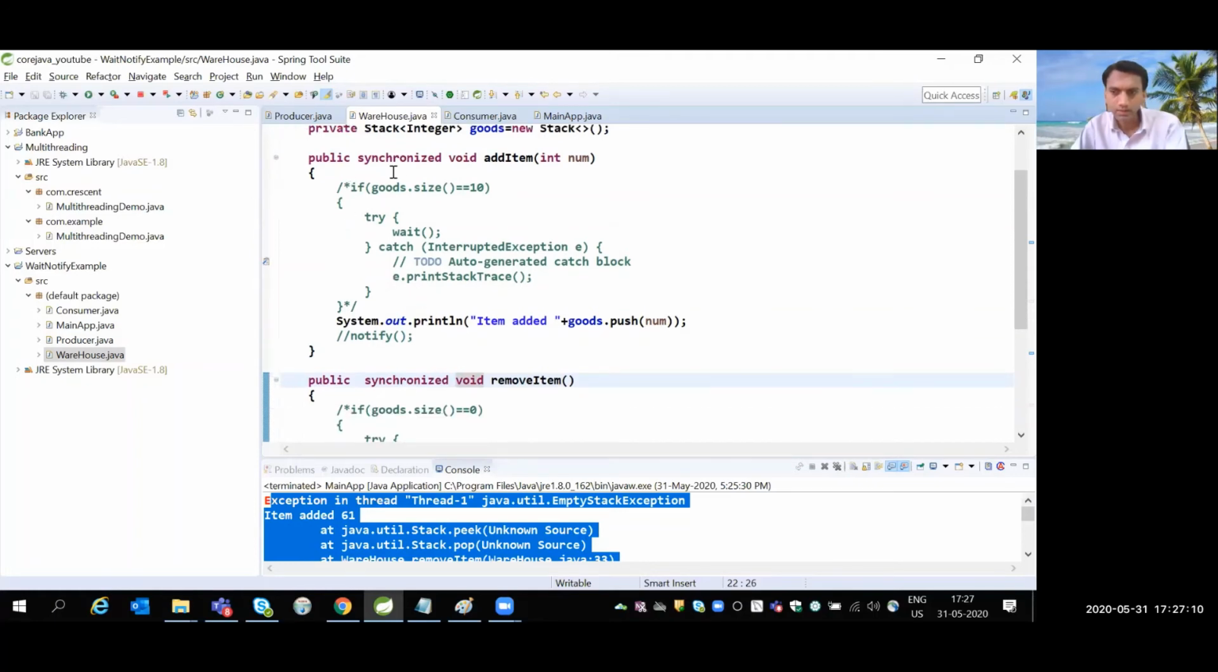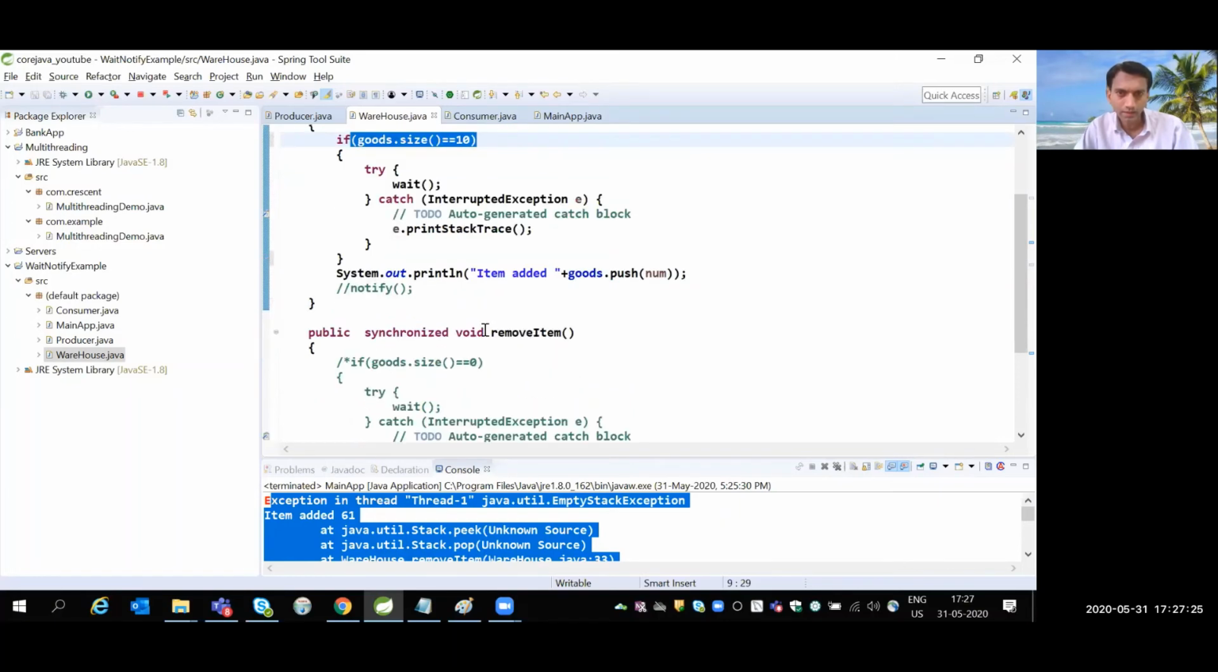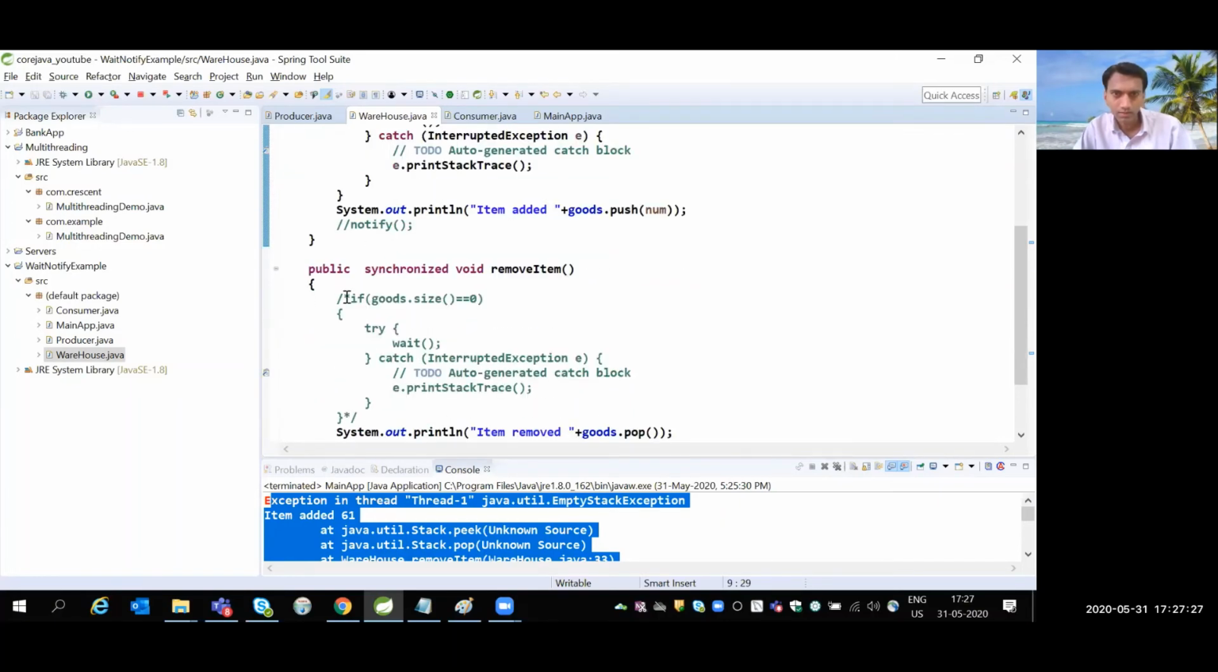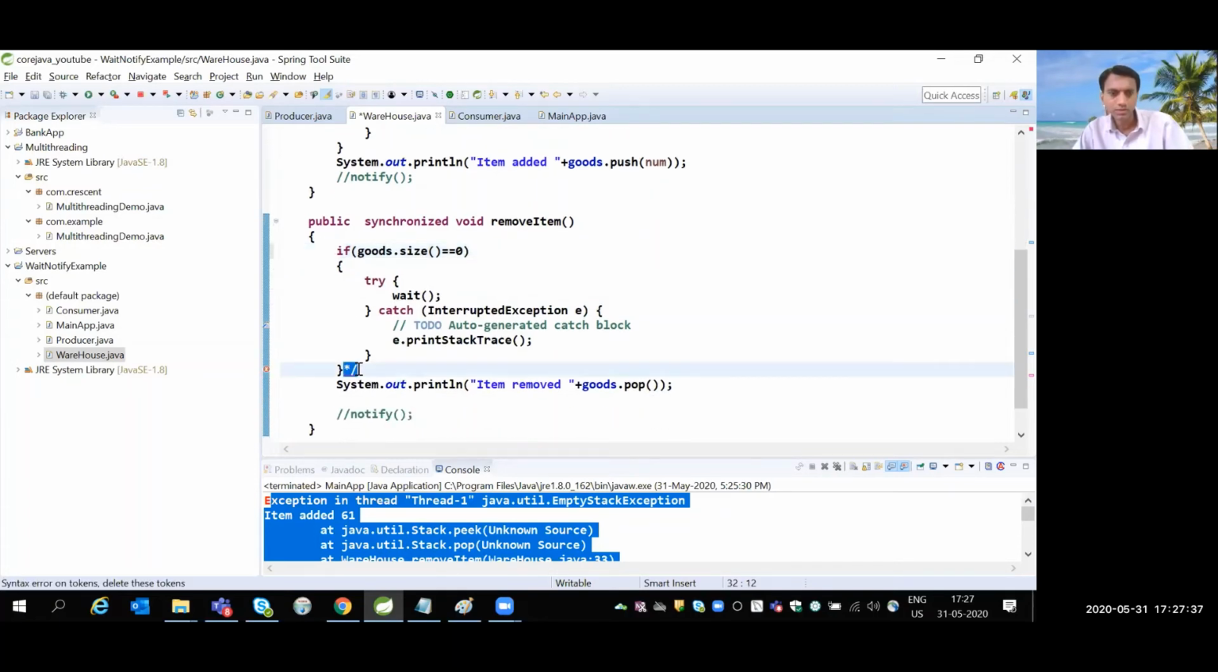And then I'm writing the condition that if goods.size equals 10, so I don't want to produce more than 10 numbers, then release the lock if this condition is true. Please release the lock. And in case of remove atom, if goods.size is 0, so if the stack is empty, okay, please release the lock. Don't execute this one.